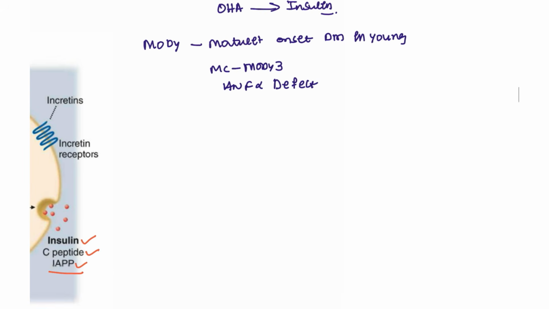Next, we have the different types. Type 3A. This is due to amyloid. This is the amyloid type.